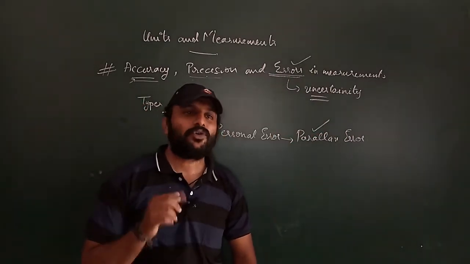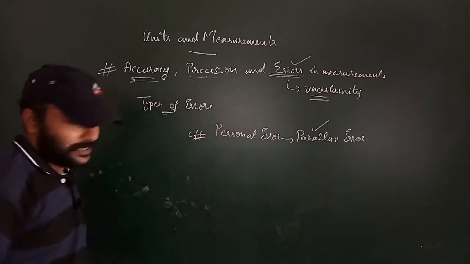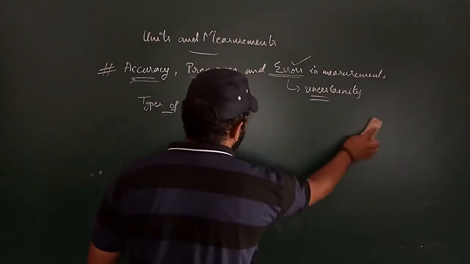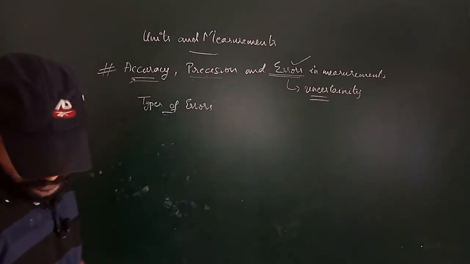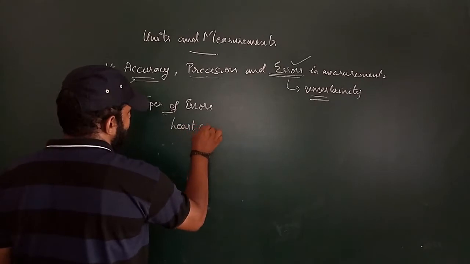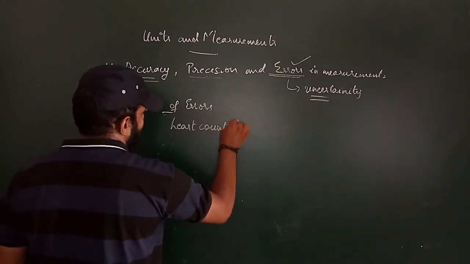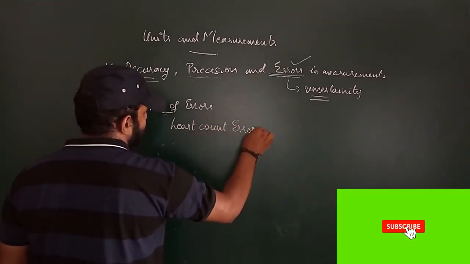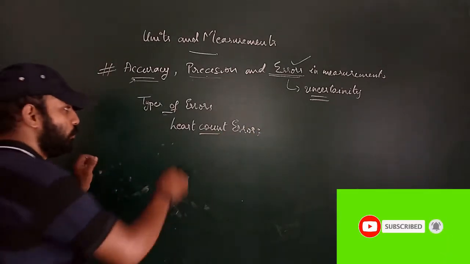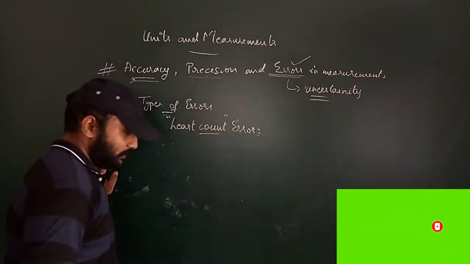So one more type of error is there, that is our least count error. Now what is that least count error? What is this least count?